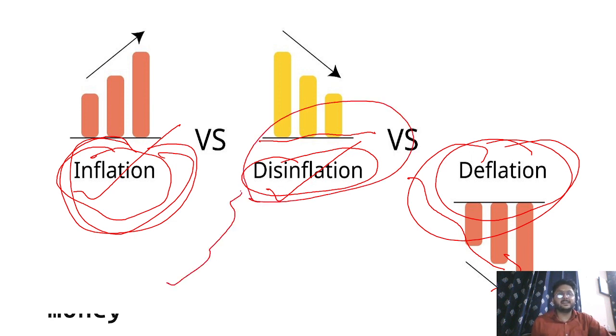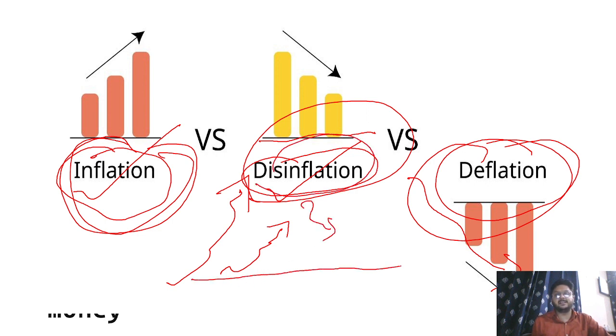So price is increasing, it is called inflation. Price is increasing at a slow rate, then it is called disinflation. Or price is decreasing but it is above the normal rate, then it is also called disinflation. But if price of goods and services is decreasing below the normal rate, then we can call it deflation.